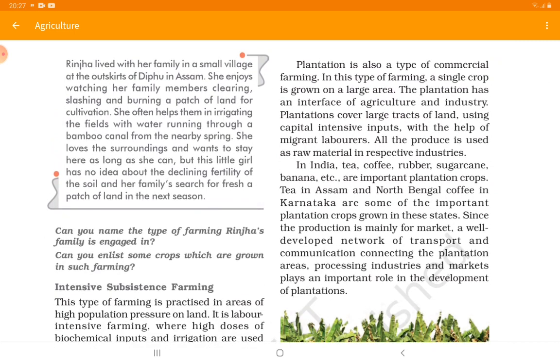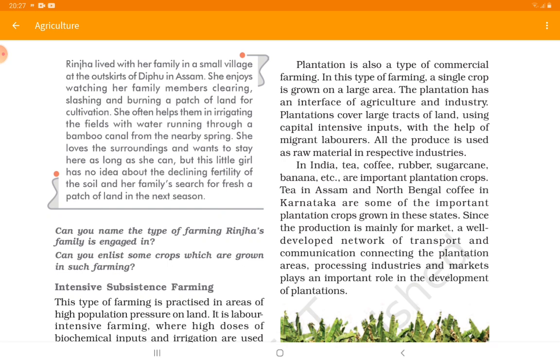Rinja lived with her family in a small village at the outskirts of Dibru in Assam. She enjoys watching her family members clearing, slashing, and burning a patch of land for cultivation. She often helps them in irrigating the fields with water running through a bamboo canal from the nearby spring. She loves the surroundings and wants to stay as long as she can. But this little girl has no idea about the declining fertility of the soil, and her family will search for a fresh patch of land in the next season.